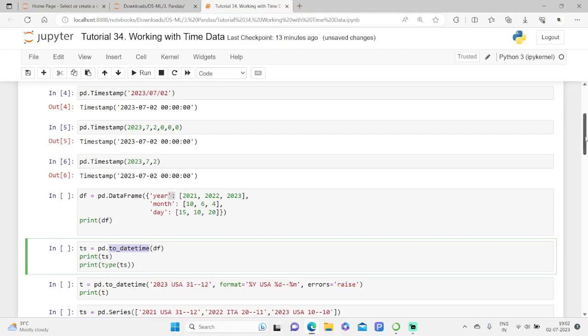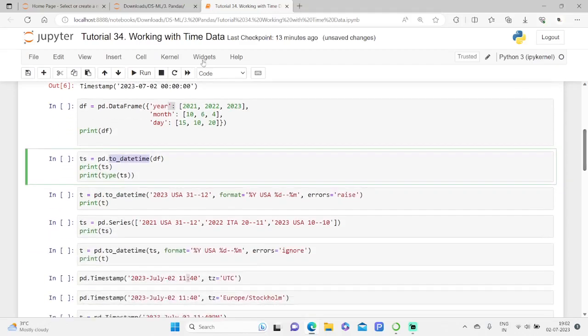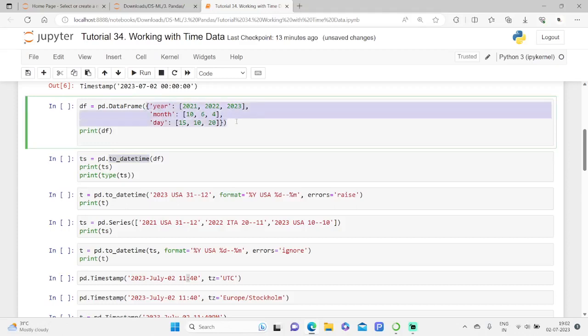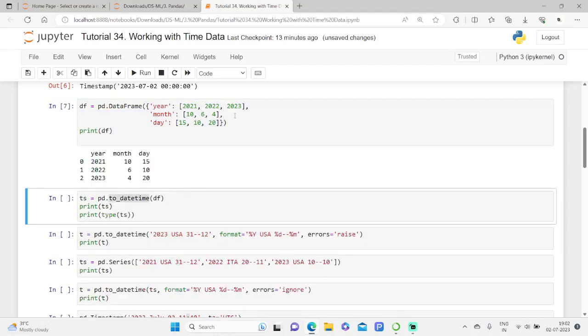First of all, let me create a dictionary. With the dictionary, we are going to make use of a data frame. See here, we have year, month and day as the keys and the corresponding elements as the values. This is the exact data frame.